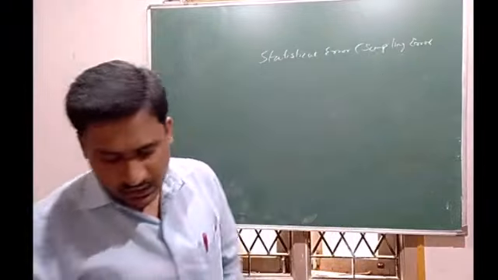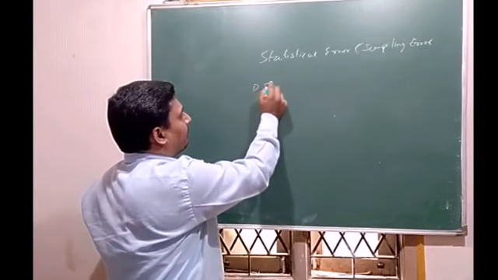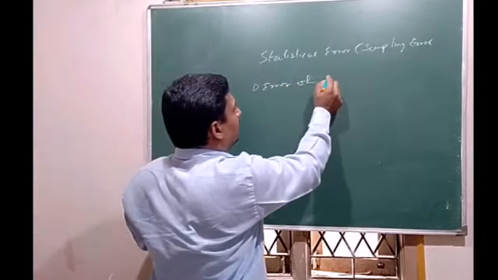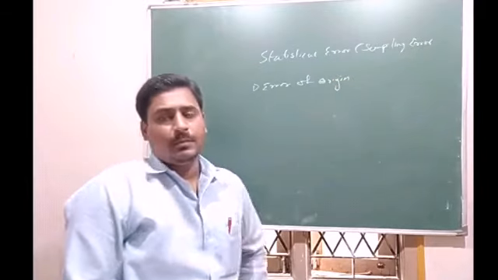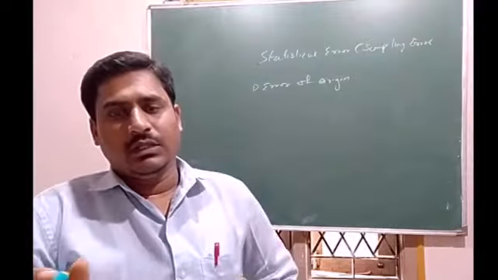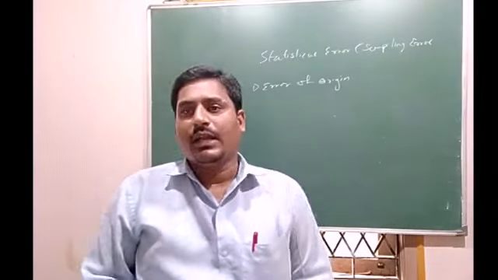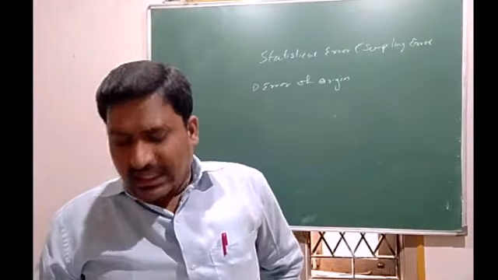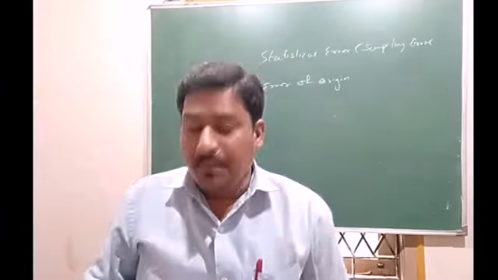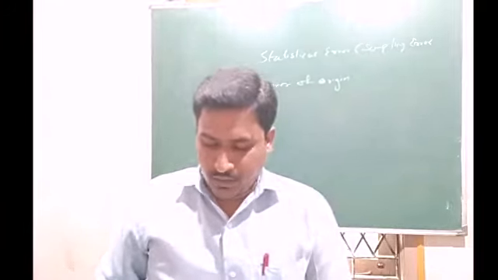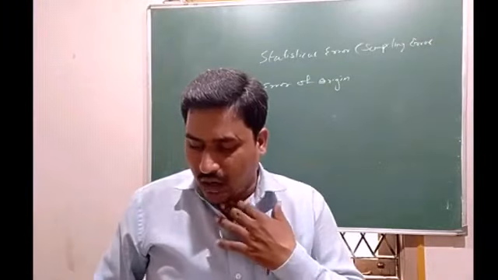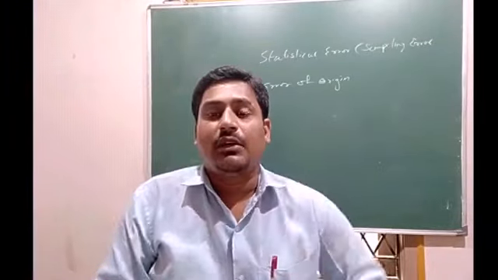The first one is error of origin. This is the sampling error which we are discussing now. Error of origin is the error that occurs due to improper definition of the statistical units, a defective questionnaire, and a wrong method of inquiry.